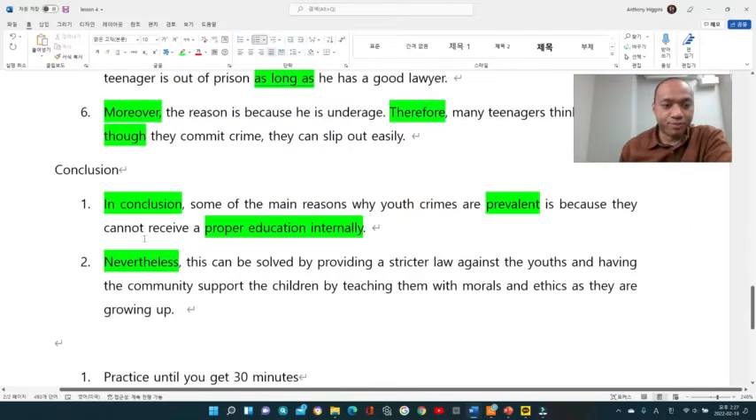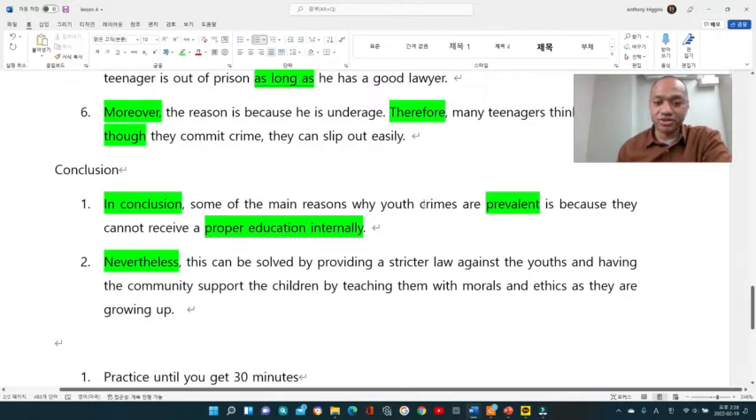So that's what I have put. And then conclusion. Conclusion is again reflecting the introduction and the body. All right, so the first sentence of the conclusion, I would write what is the reason of this phenomenon. And the second sentence, I write the solution, how it can be solved. So here I put the reason in conclusion.